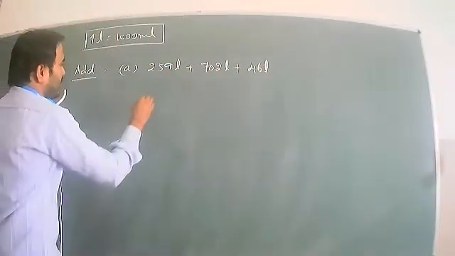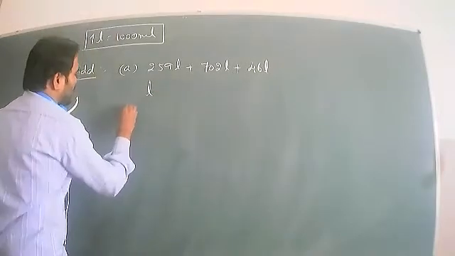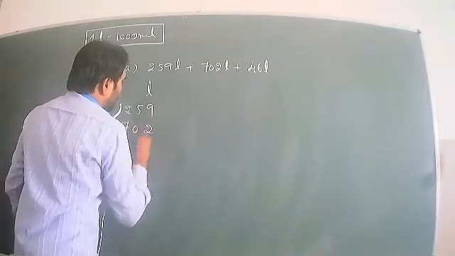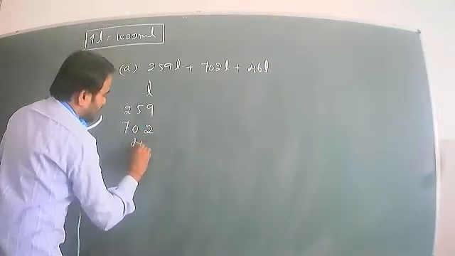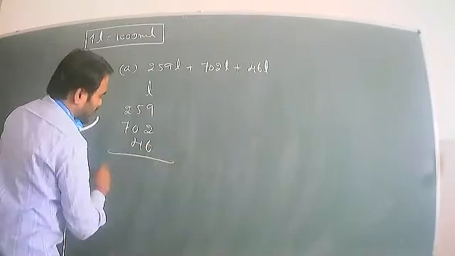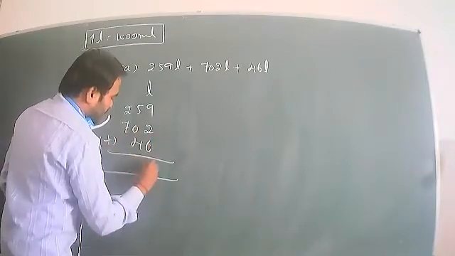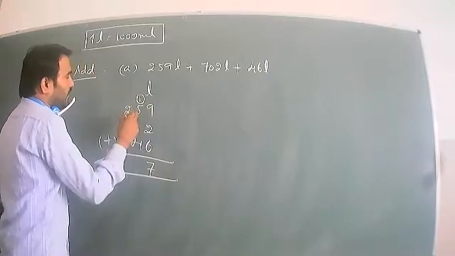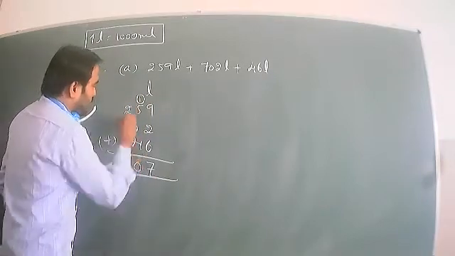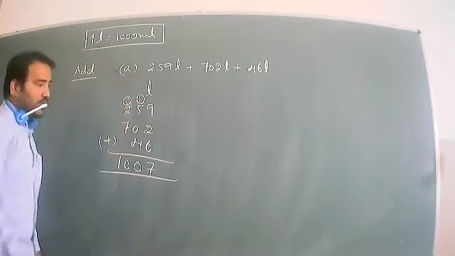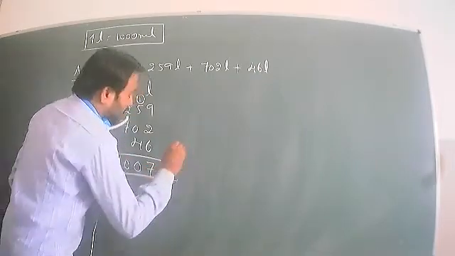First you should write the unit liter. 259, next 702, next arrange vertically 46, tens place and ones place, add together. 9 plus 2 is 11, 11 plus 6 is 17, 1 carry. 5 plus 1 is 6, 6 plus 4 is 10, 1 carry. 7 plus 2 is 9, 9 plus 1 is 10. So this is 1000 liter.